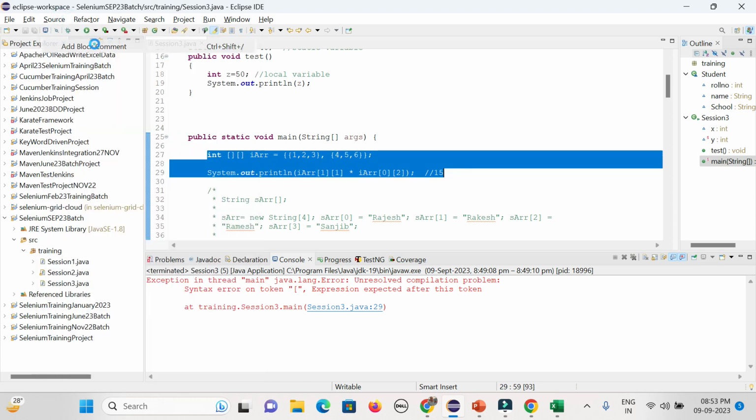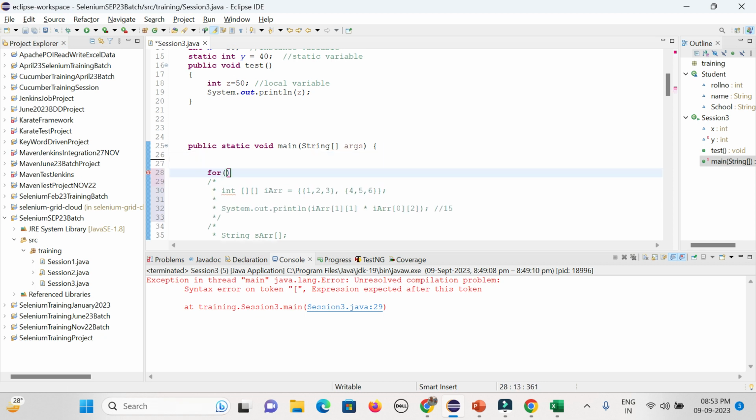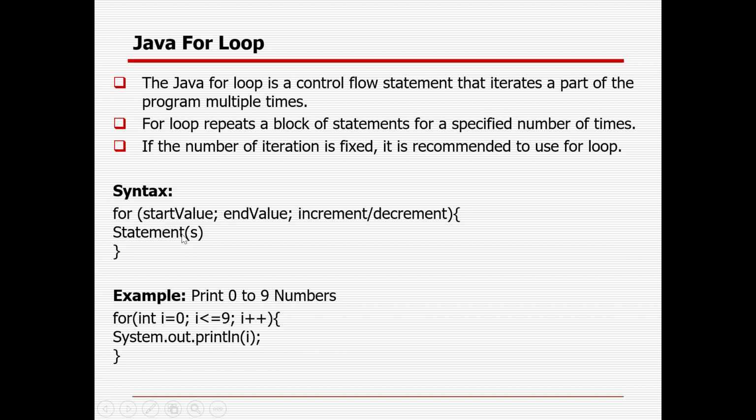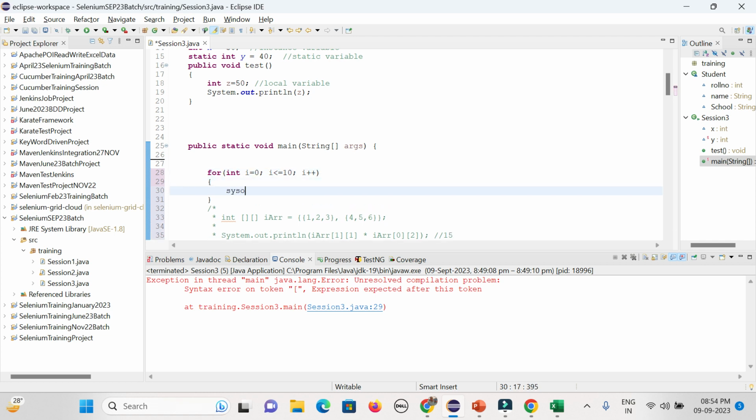So what is the syntax? I can use for, then you need to give your start point. So int i = 0, right? Then the condition with starting point and ending point: i < 10 means it will go till 9, and if you give i <= 10, it will go up to 10. Then i++, and then the statement, so simply you can give i.